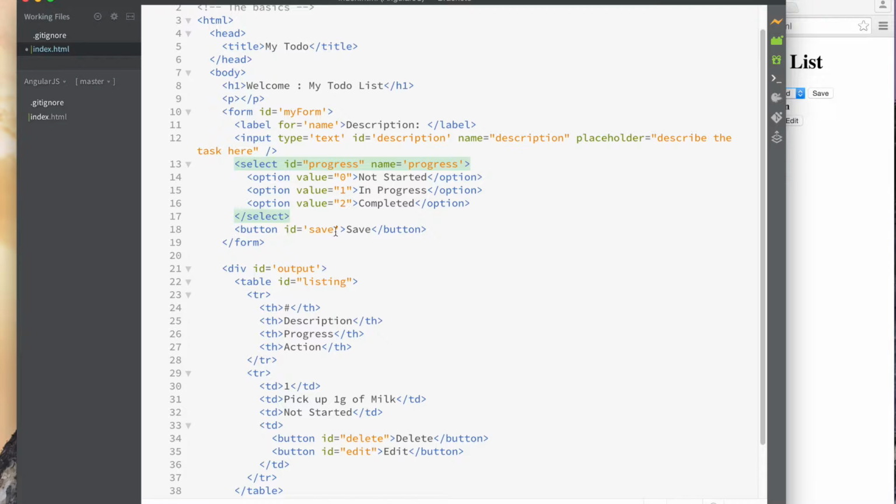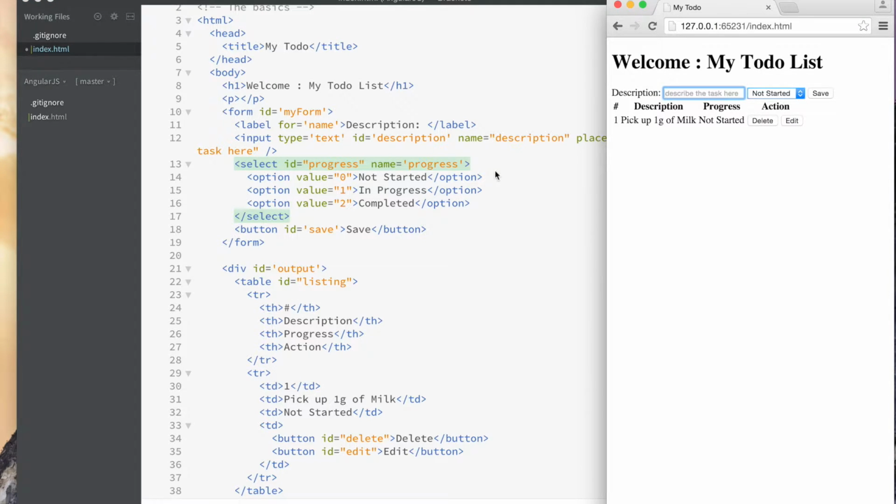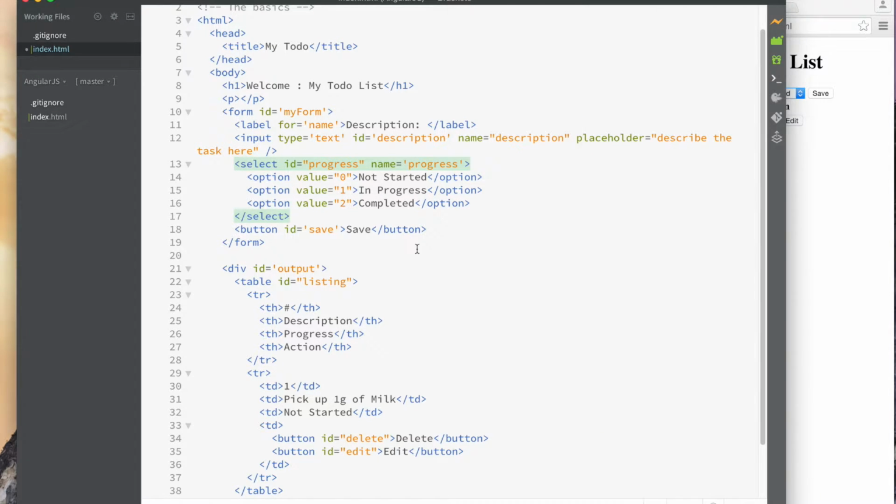Like the button tag, you can use a value attribute, but you wouldn't define the button this way. There's another way of doing a button. You can use this input, and you could say type button, and then you could say value, and that would be the name of that button. Or if you use input and you say value, well, then that would be what shows up in here. So it's kind of weird, but don't worry. Like I said, this is not tutorial-ready HTML. I just kind of want to go over it really quick.